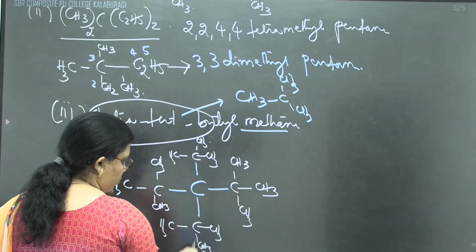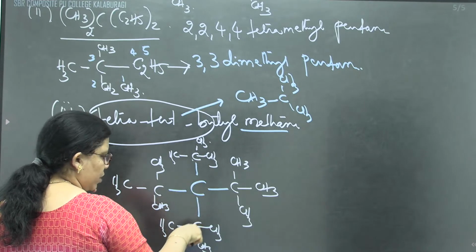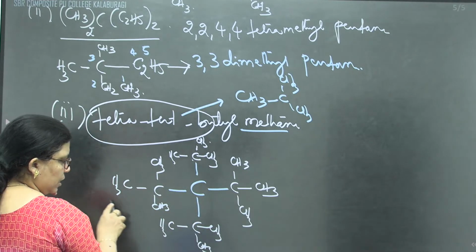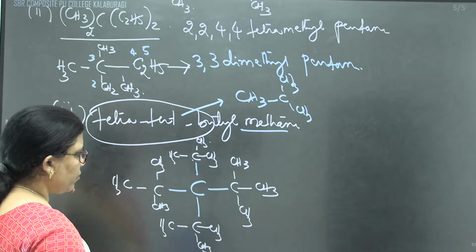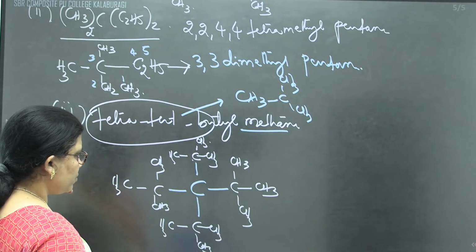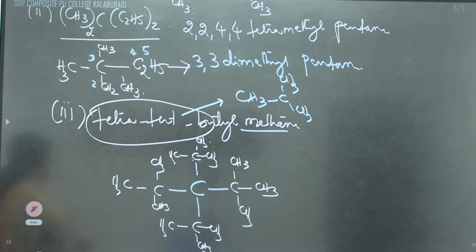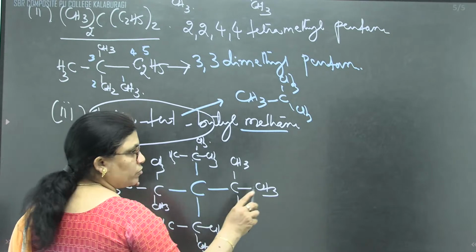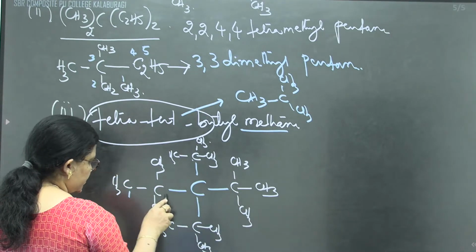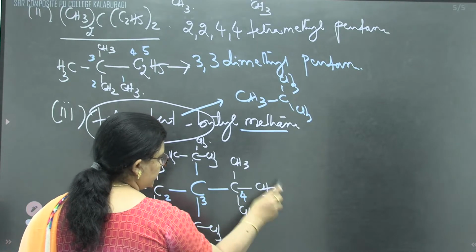1, 2, 3, 4, 5. You go in any direction, 1, 2, 3, 4, and 5. We are getting 5 carbon atoms only. That's why I will write here, on the basis of what we said, that when we are going for the longest chain, always we should see, children, that the parental chain must get the lowest locant, as well as the sum of lowest locants. 1, 2, 3, 4, and 5.